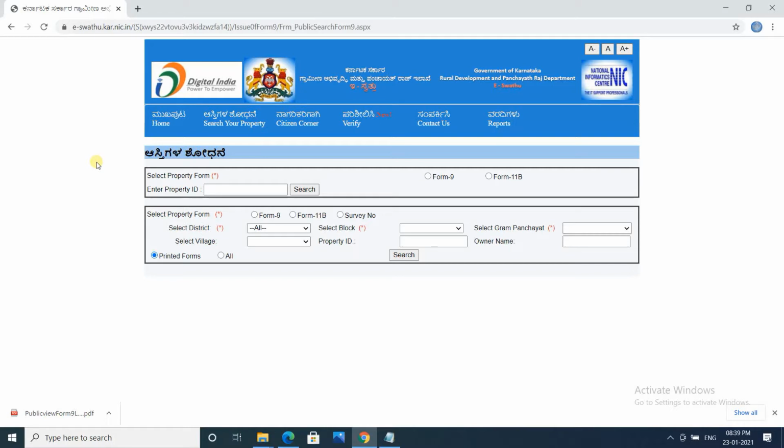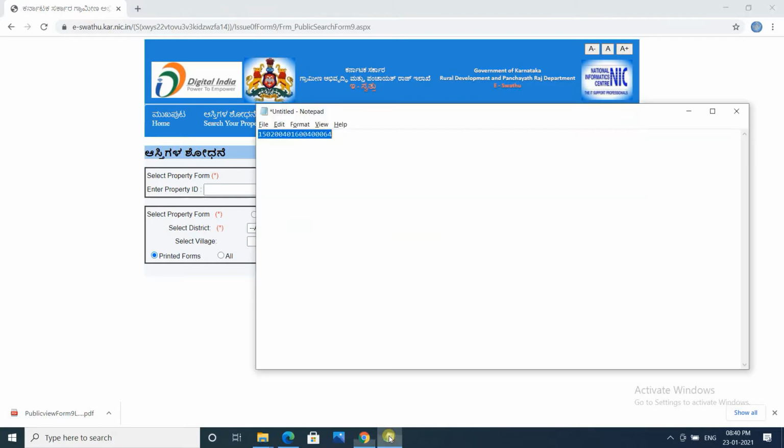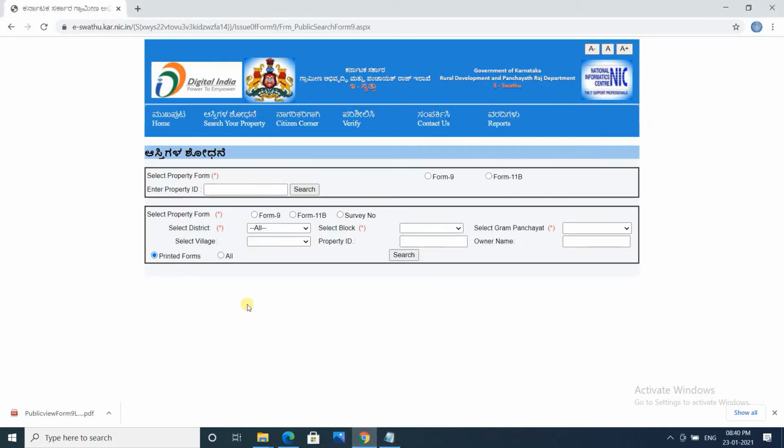If the person with whom you are dealing for the property provides you a property ID of the concerned property which is under discussion for your purchase, then you can directly put that property ID into this box and search to see who is the current owner and who were the previous owners. I have just picked a random property ID and I'm going to show you how you can search here.